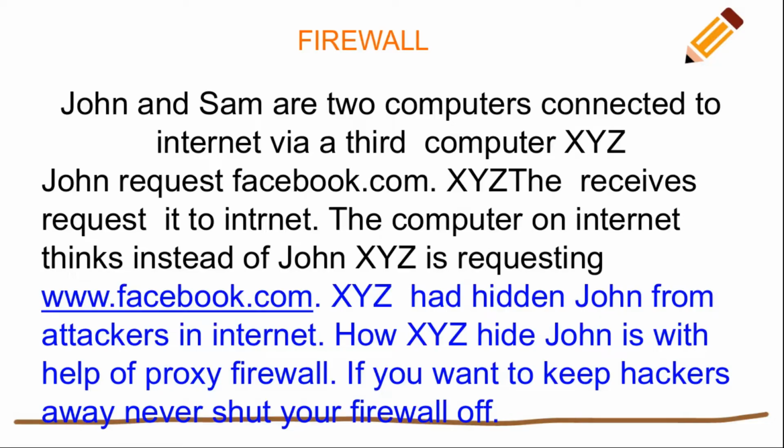John requests facebook.com. XYZ receives the request and sends it to the internet. The computer on the internet thinks that instead of John, XYZ is requesting facebook.com. XYZ has hidden John from attackers on the internet. How does XYZ hide John? With the help of a proxy firewall. This is the concept of a proxy firewall.